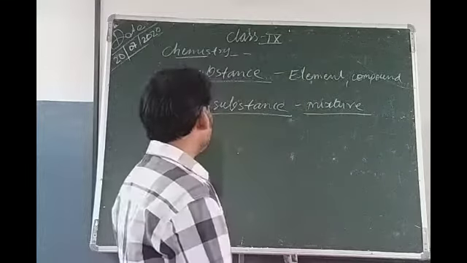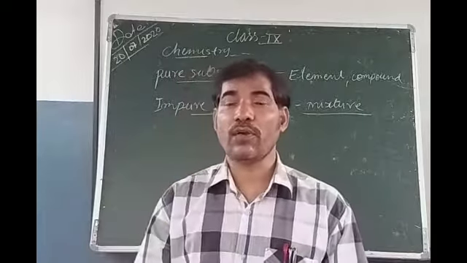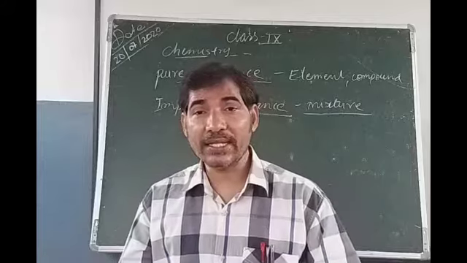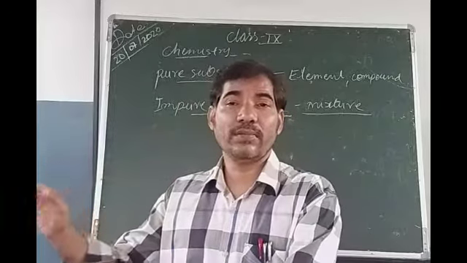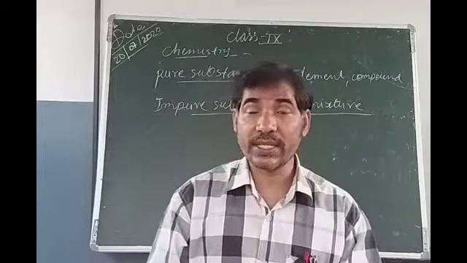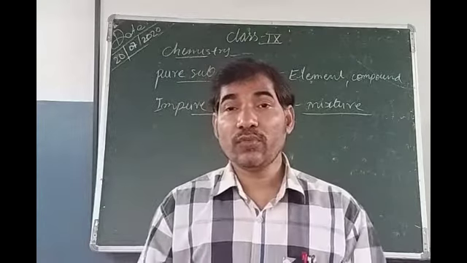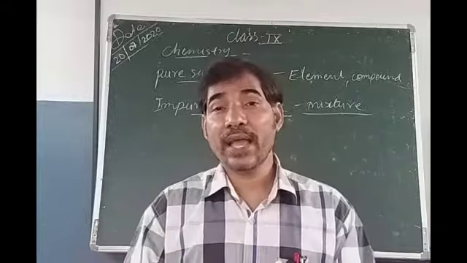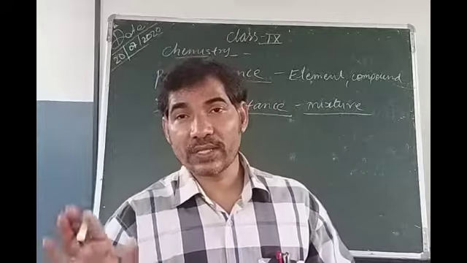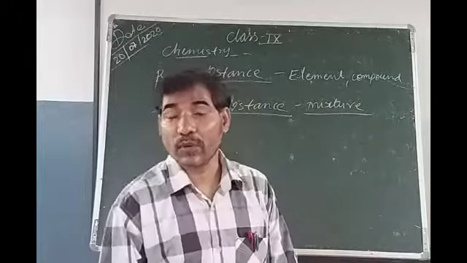Now we will discuss impure substances. What are impure substances? Those substances which are made of two or more types of elements or compounds which are not combined chemically and not present in a fixed proportion by mass are called impure substance or mixture. Mixture is the example of impure substance, whereas elements and compounds are the examples of pure substance.